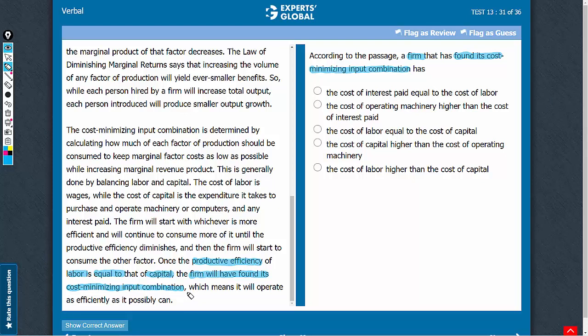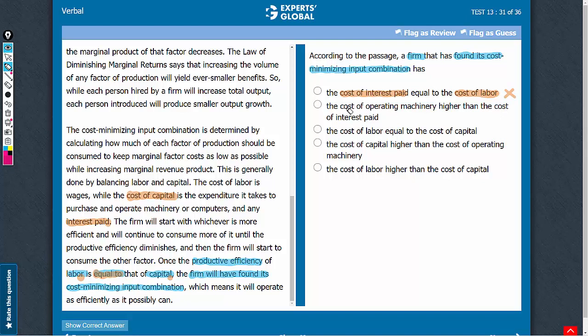Let's look at the answer choices. Answer choice A, cost of interest paid and the cost of labor. The fourth paragraph states that the cost of labor should be equal to the cost of capital and that interest paid is just a factor in the cost of capital. So this answer choice doesn't suggest whether the cost of labor is equal to the overall cost of capital. It only talks about a part of the cost of capital. So this answer choice doesn't establish the equivalence between the cost of labor and cost of capital. So let's eliminate this answer choice.